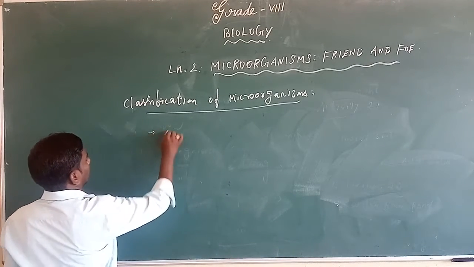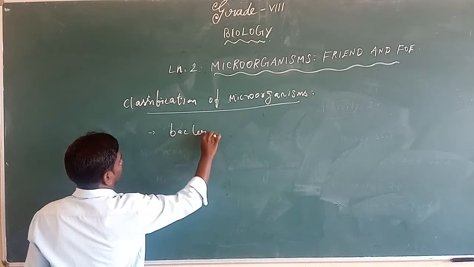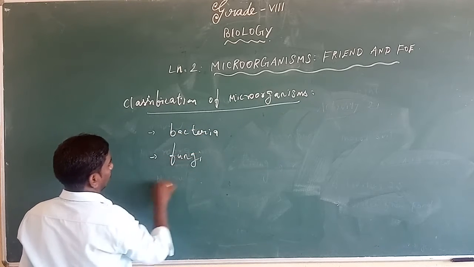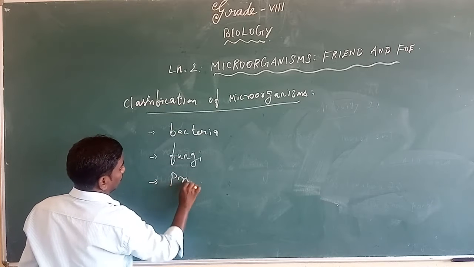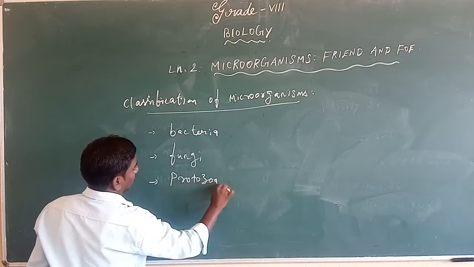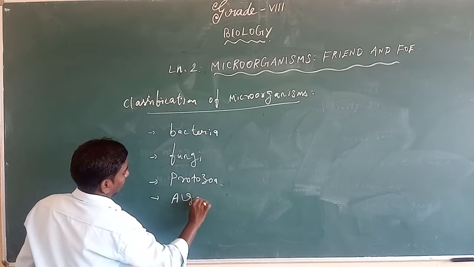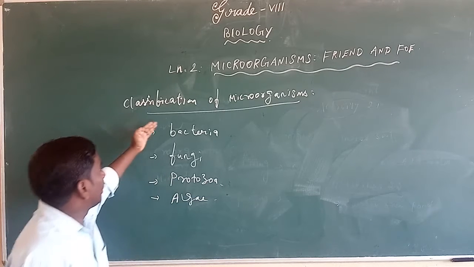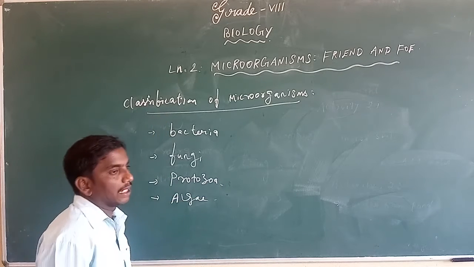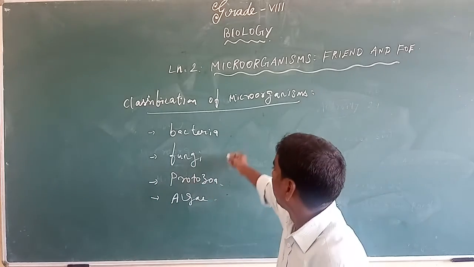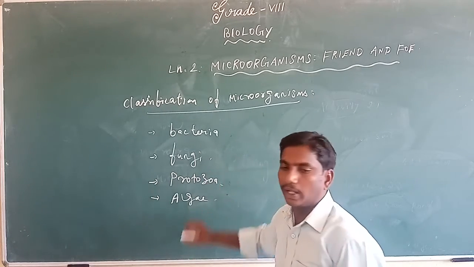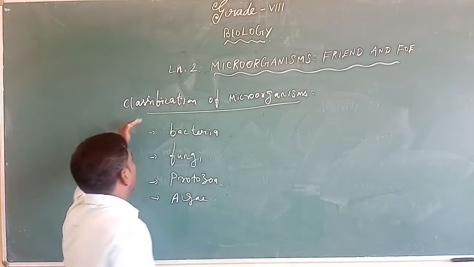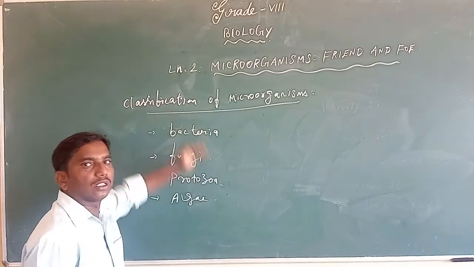The first one is bacteria, the second one is fungi, the third one is protozoa, and then algae. So microorganisms can be classified mainly into these 4 categories: bacteria, fungi, protozoa and algae. This is the main classification of microorganisms.